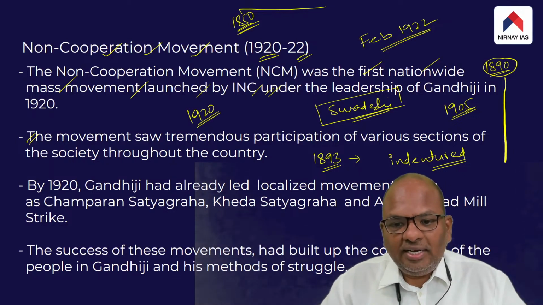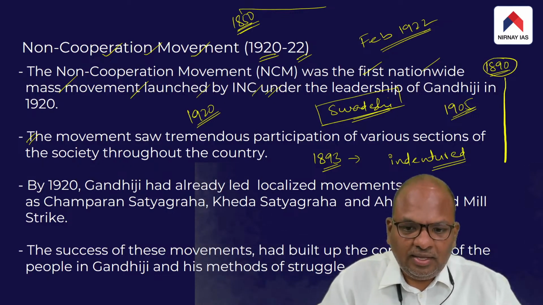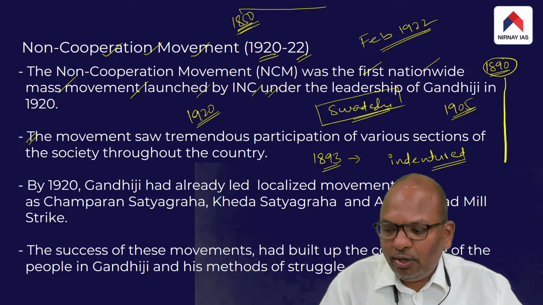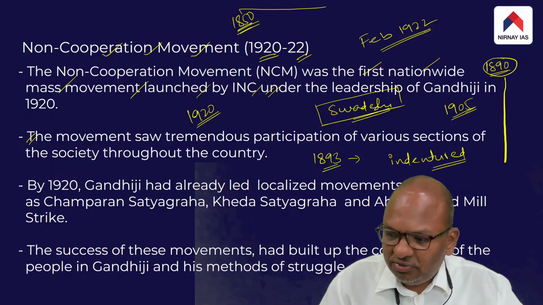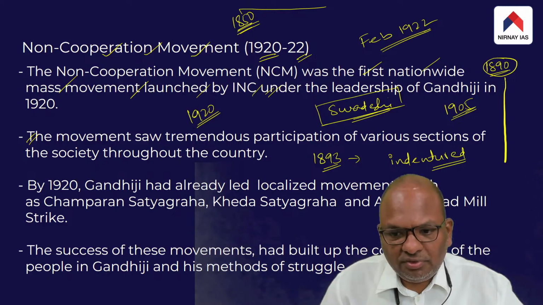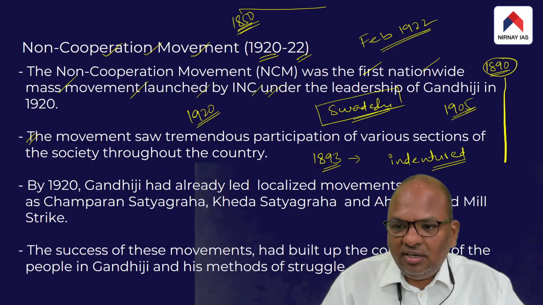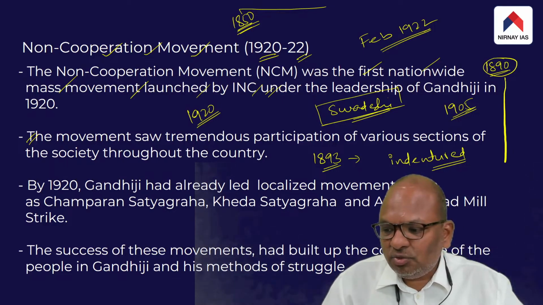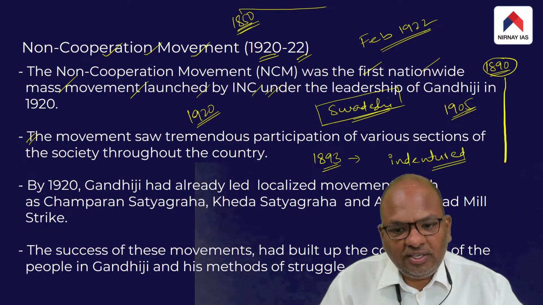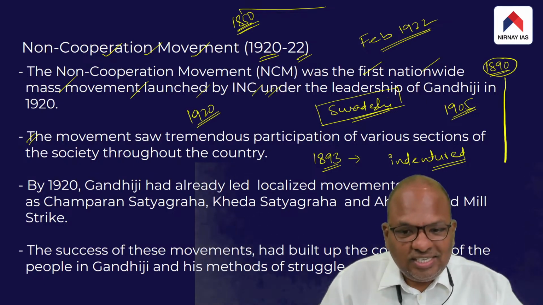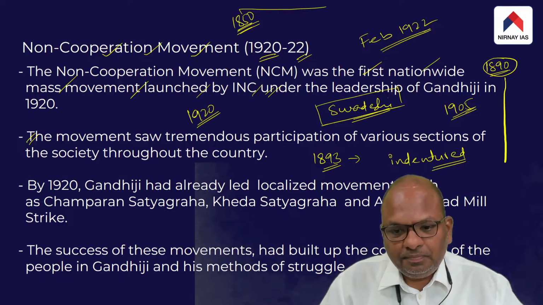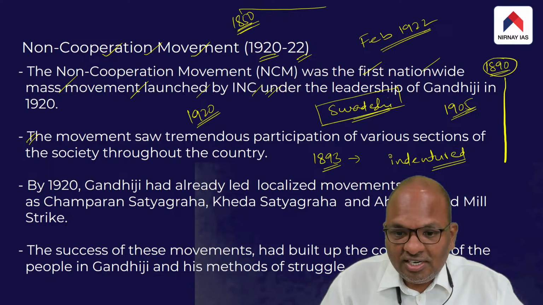Meanwhile, in 1893, Gandhiji got an opportunity to travel to South Africa to fight a case on behalf of a client. Gandhiji was greatly disturbed to see the discrimination to which the Indians were being subjected, so he stayed back to fight against the racial discrimination.